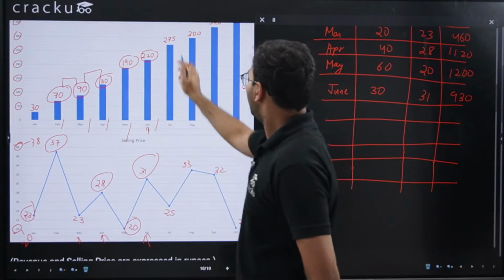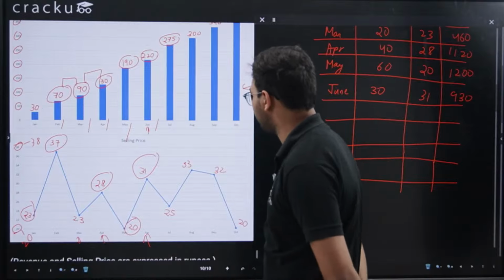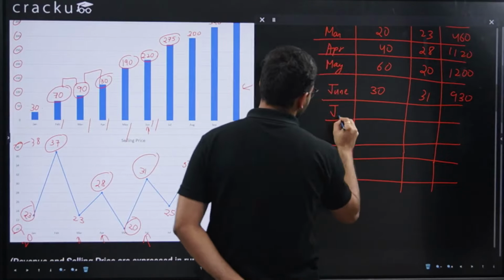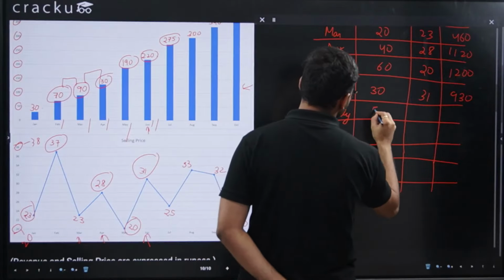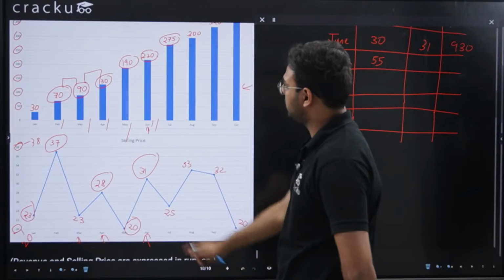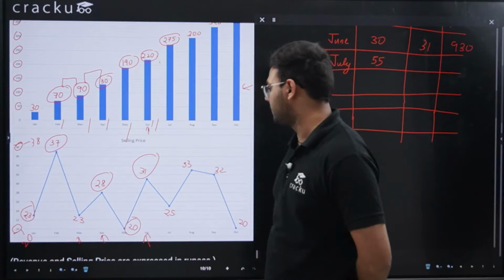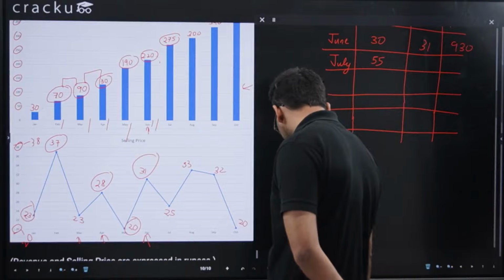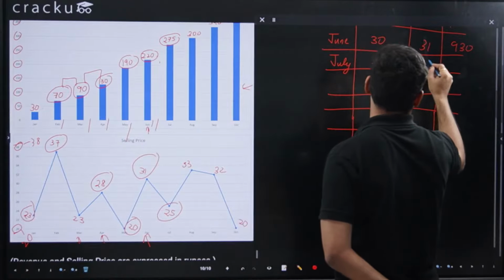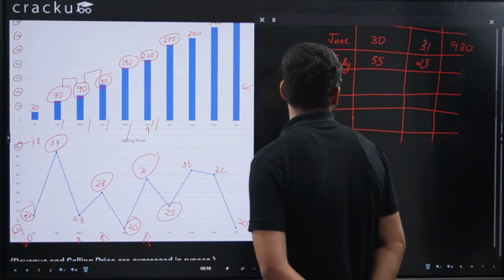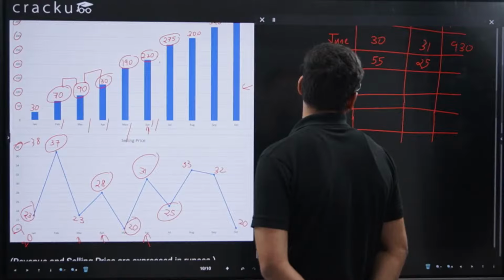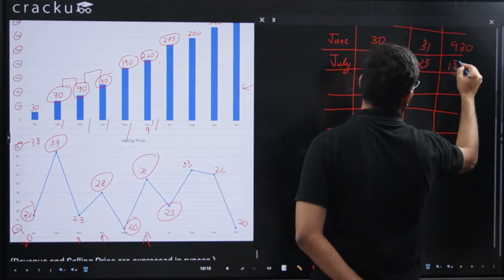Now up till July, the number of books sold is 275, and up till June it was 220. So in the month of July, the number of books sold will be 55. What is the price? The price is 25. So 55 into 25 will be 55 to 110 and 275. So 1375. This will be 1375.